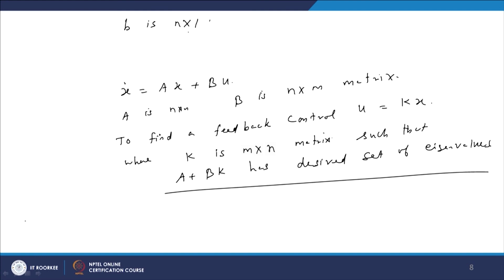And in the next lecture we will consider the system x dot equal to A x plus B u, in which B is a general n cross m matrix. So, we want to find a feedback control u equal to k x, where k is an m cross n matrix, so that A plus B k has desired set of eigenvalues. Okay, thank you.